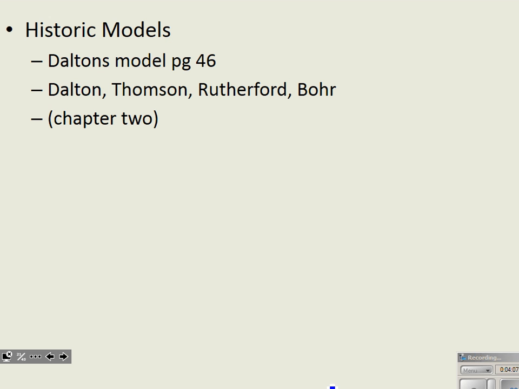But so Dalton's model, basically he came up with some very important information about atoms, but had not a whole lot of evidence. He was right that atoms combine in simple whole number ratios, and he had some mathematics to prove it. He was right that atoms cannot change from one element to another.